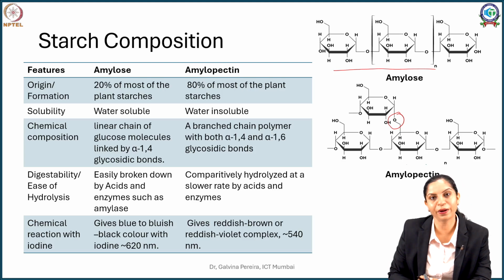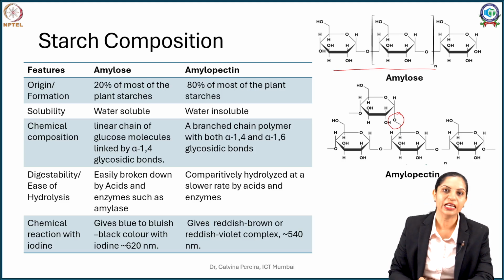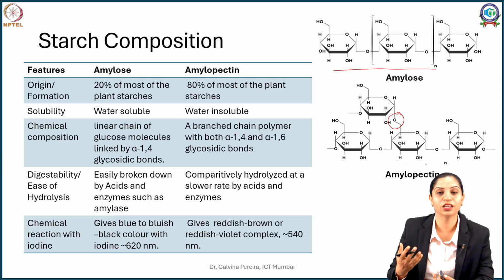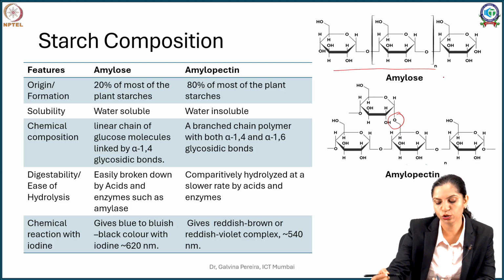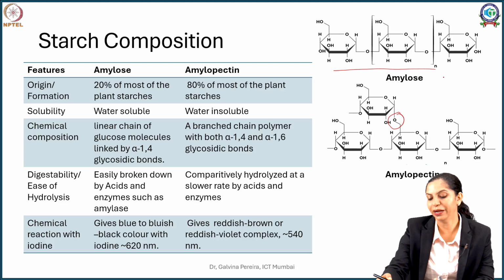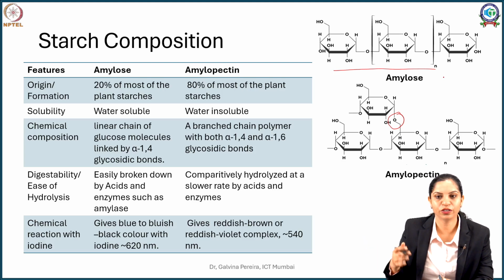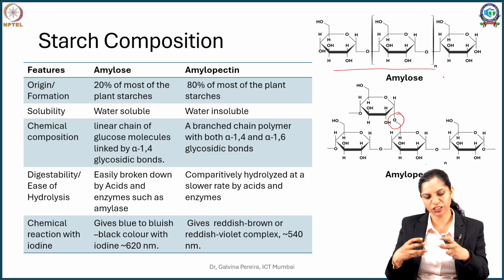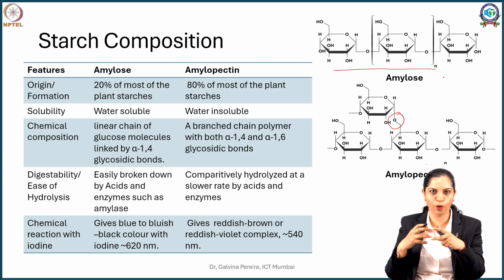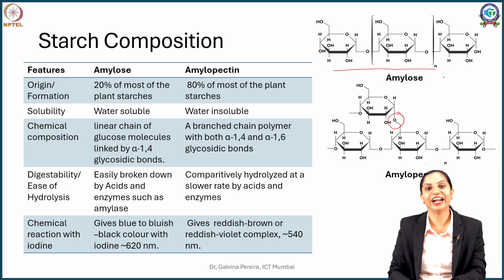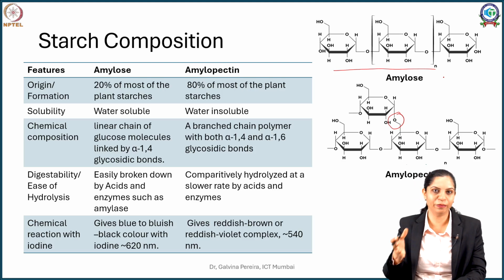Now because of the branching, amylopectin is very resistant to hydrolysis. So if you try to break amylose versus amylopectin, breaking amylose is much easier because it is linear. But if you try to break amylopectin, because it is branched, the enzyme doesn't fit in properly, and as a result it stereochemically hinders the hydrolysis, preventing its digestion by acids as well as enzymes.